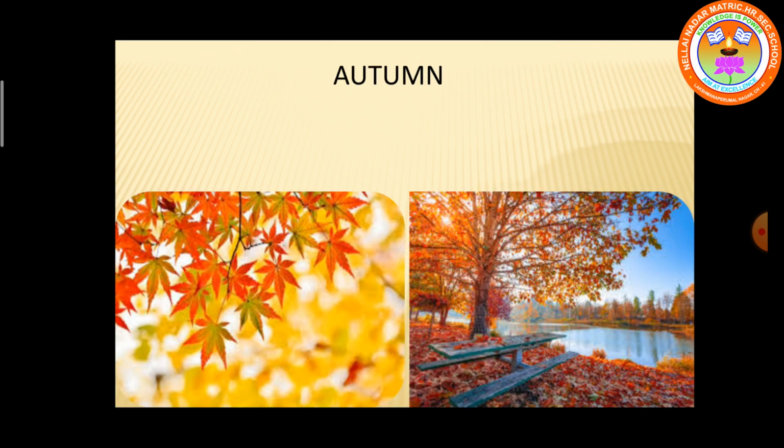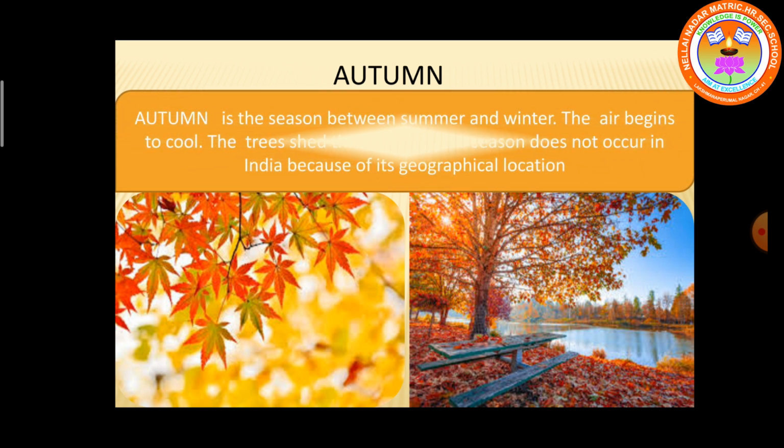Autumn. Autumn is the season between summer and winter. The air begins to cool. The trees shed their leaves. This season does not occur in India because of its geographical location.